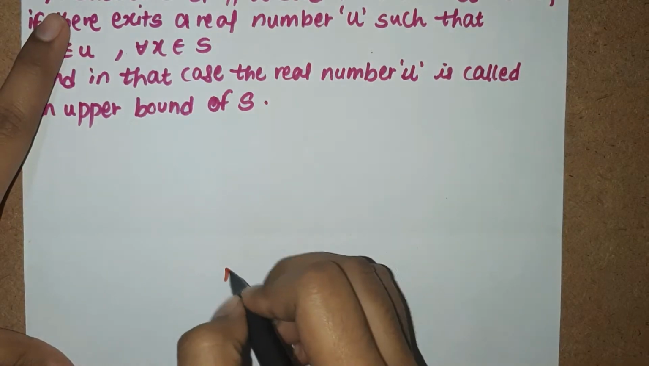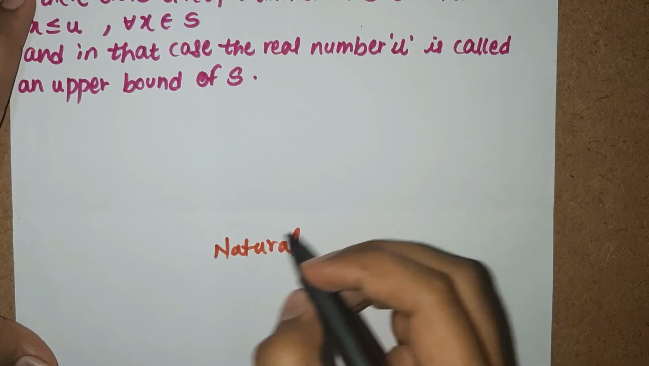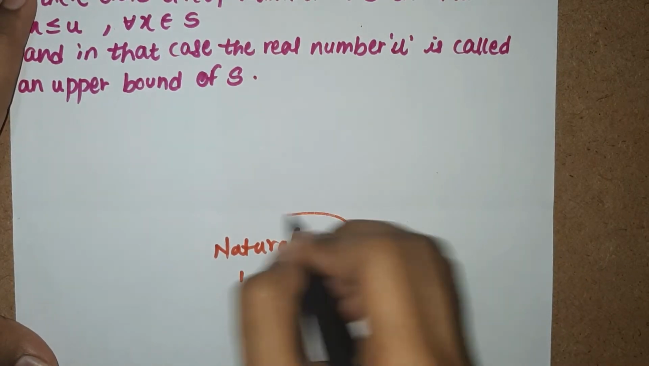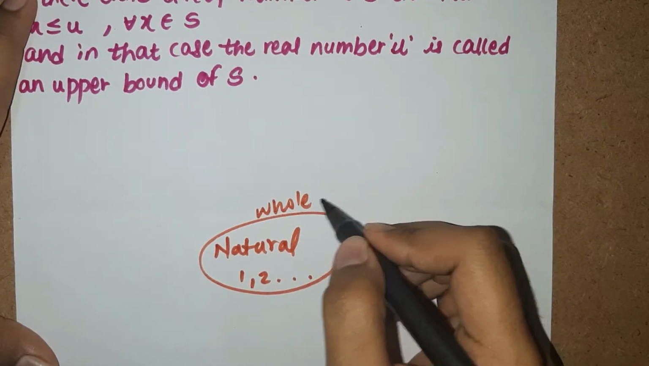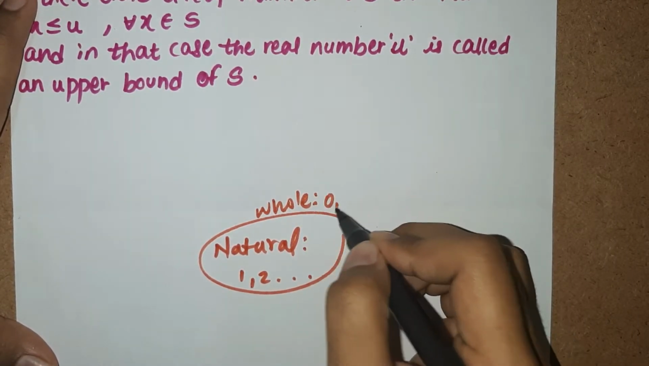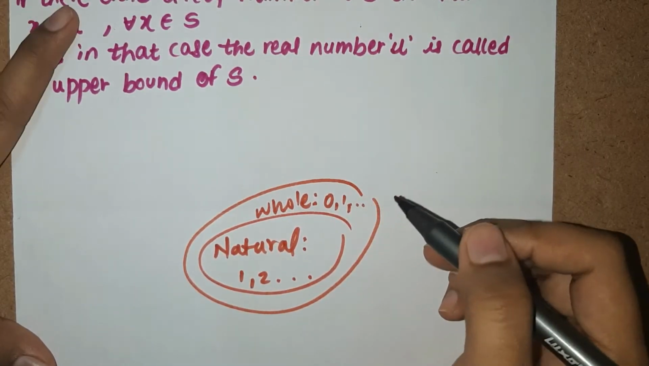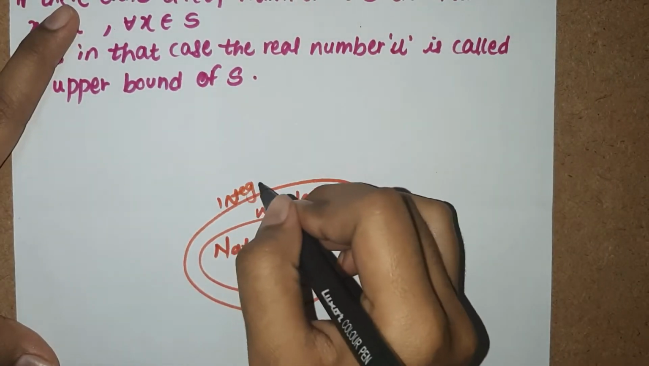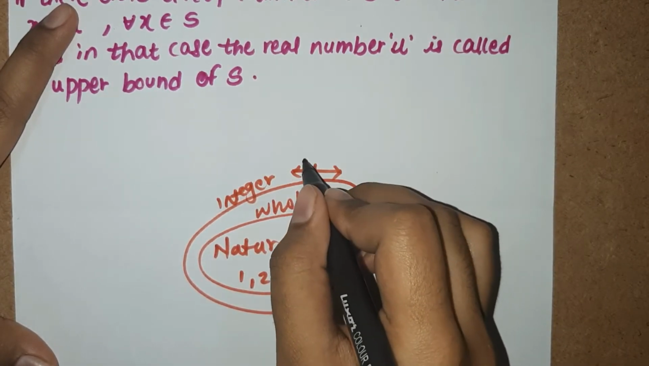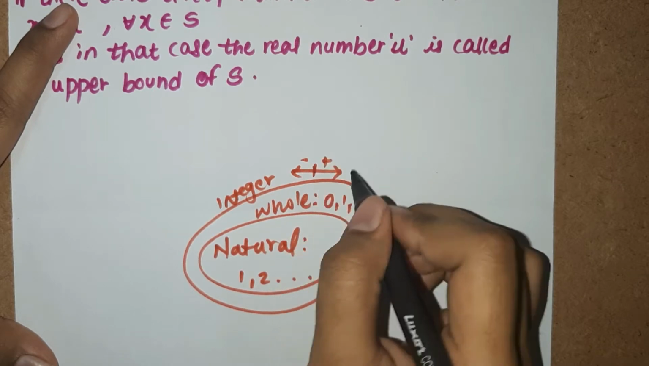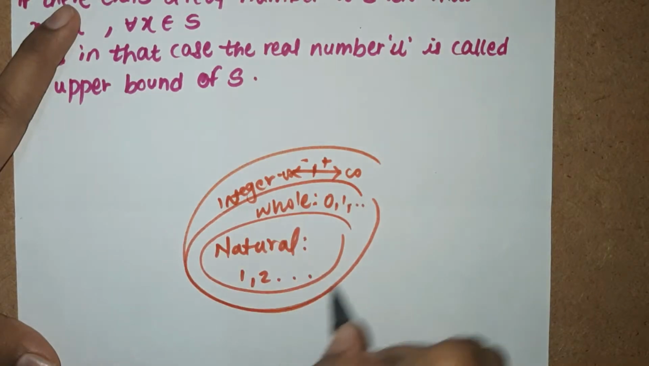So we all know what is a natural number, right? Natural numbers are the numbers which begin from 1, 2 and so on. Then comes whole number. Whole numbers are the numbers which begin from 0, 1, 2 and so on. Then we have integers. We all know there's this integer line which exists, right? On the left hand side we have negative numbers, on the right hand side we have positive numbers, positive infinity, negative infinity. We know that.